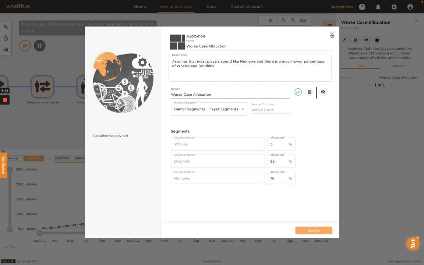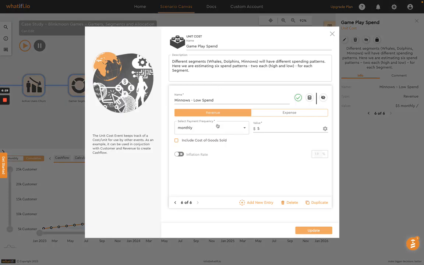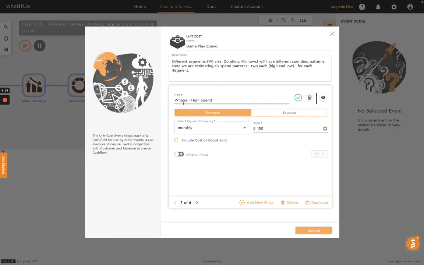are playing the game. Those then funnel into our unit cost event here, where we've modeled out 6 different spend patterns. So we've modeled out everything from a whale's high spend of $150 a month to a whale's low spend of $100. We've done the same thing for dolphins, and we've done the same thing for minnows.